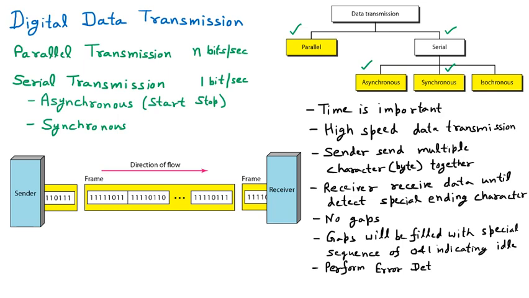If an error is coming and we are waiting, that is not synchronous, so error should be detected. It uses the cyclic redundancy check, so error detection using CRC. Well, many of you are aware that CRC is the cyclic redundancy check.